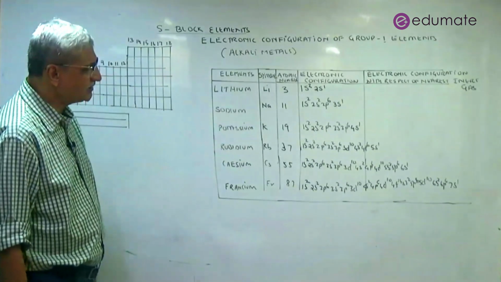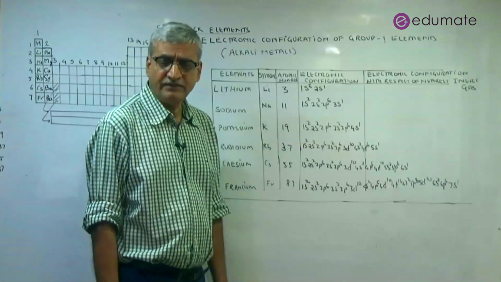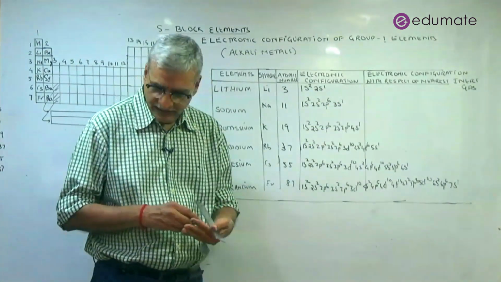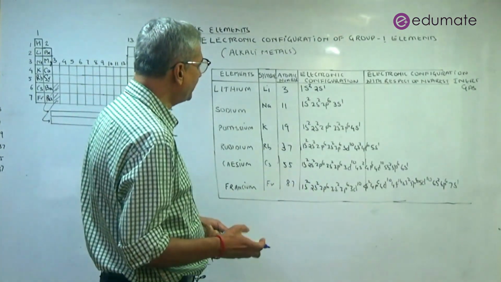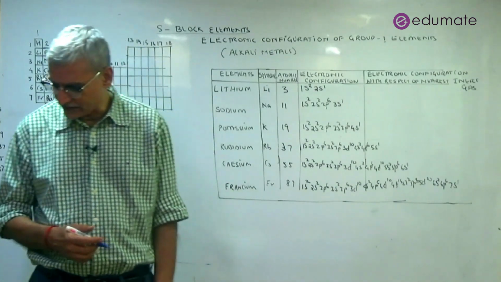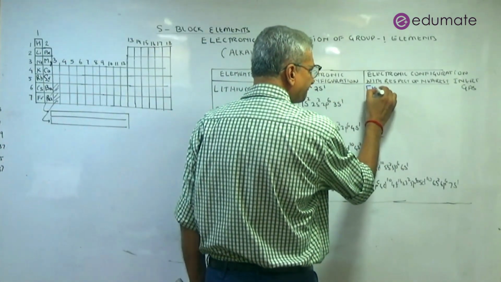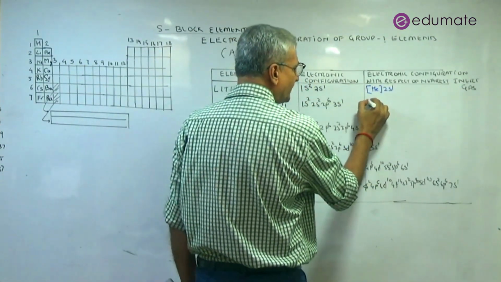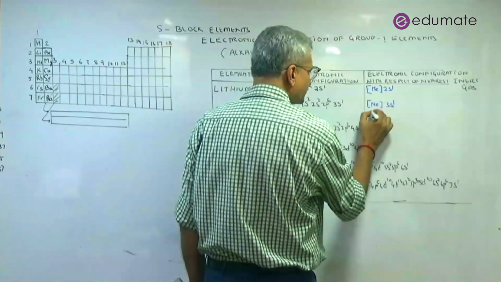So this can also be written in a very condensed form, which is accepted actually, having the electronic configuration with respect to the nearest inert gas. I'll write in another color pen so that you can understand. So 1s2, 2s1. So 1s2 is actually helium. So we can say this is helium and 2s1. 1s2, 2s2, 2p6 is neon. So neon, then this will become 3s1.